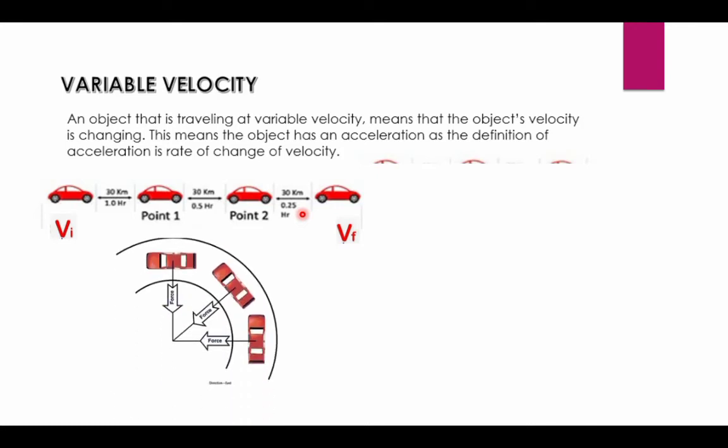In case of circular motion, velocity changes by the change of direction. The direction of the velocity of an object in uniform circular motion is always tangent to the circle.